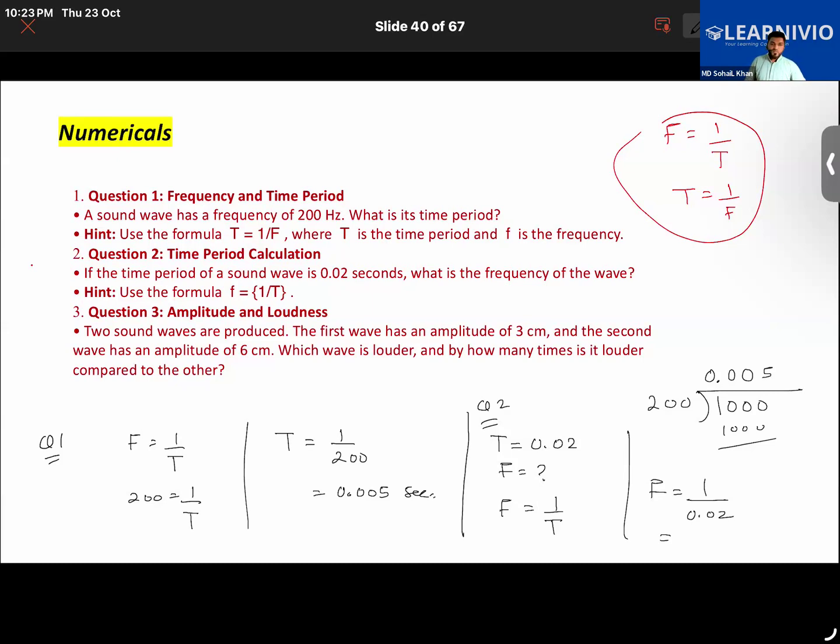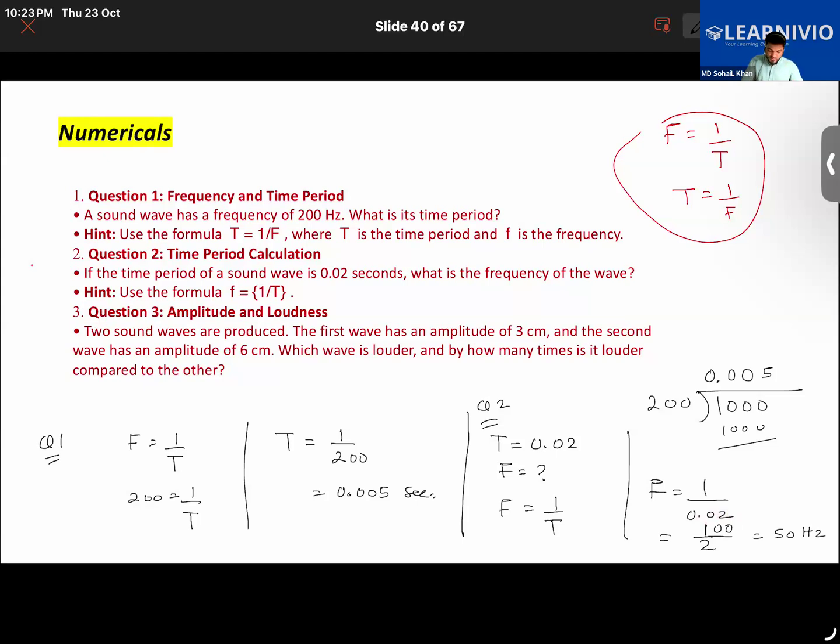Sir, we'll get the number, right? Not in decimal, right? Yeah, we will get it in number. 1 upon 0.02 means that you will write it as 1 upon 2. After the decimal point, how many decimal places do we see? 2, right? So we will simply bring two zeros in the numerator. So it's 100 divided by 2, that is 50 hertz. Yes, sir. Okay, frequency is 50 hertz.